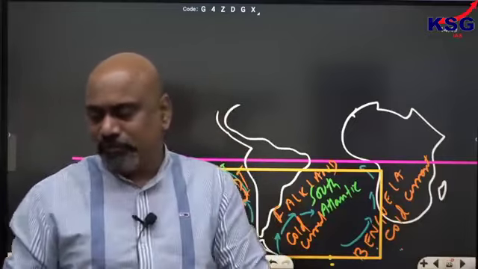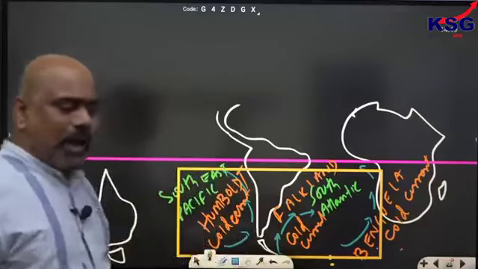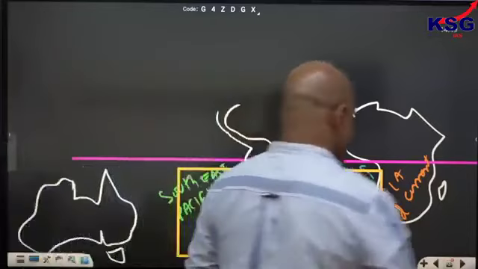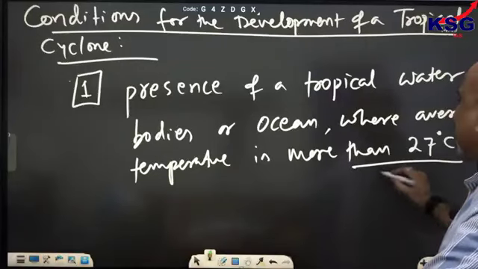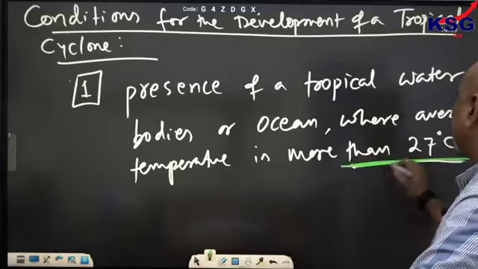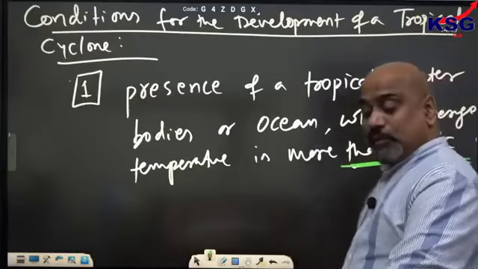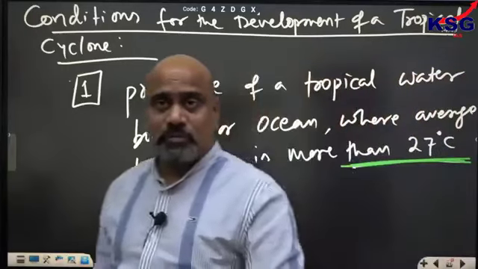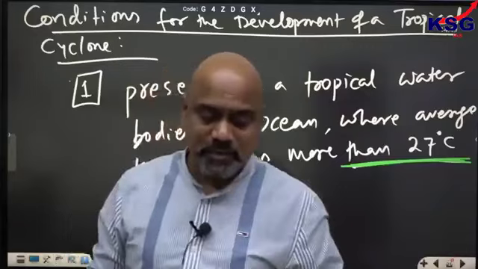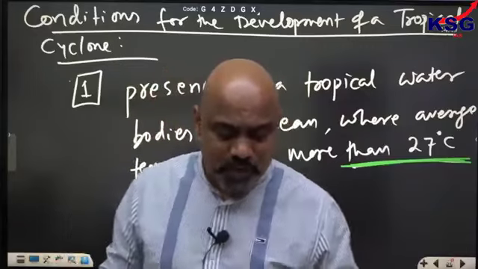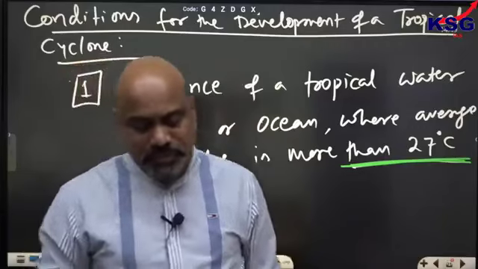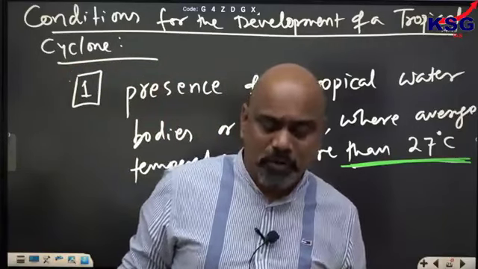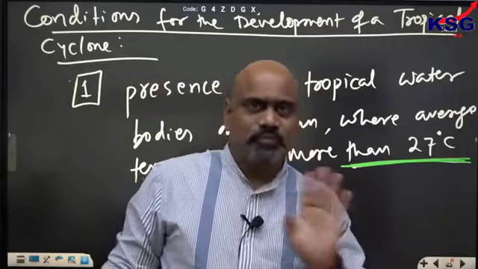Done? Okay, fine. I told you about the first thing: presence of tropical water bodies, ocean current. The average temperature above the ocean should be more than 27 degrees. So it will have more and more evaporation. It is very much essential. First and foremost point, I hope you got it. Warm water should be there. पहला सबसे important है warm water. Okay, clear to all of you.